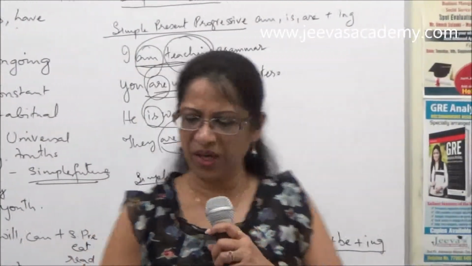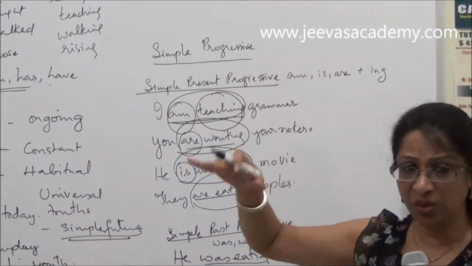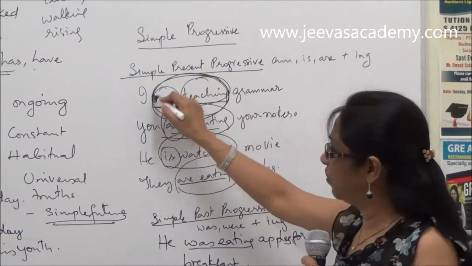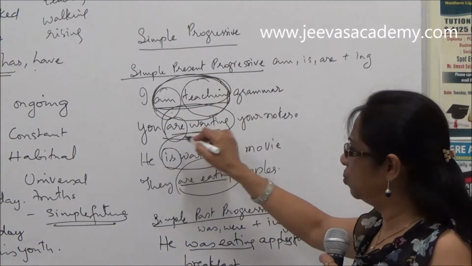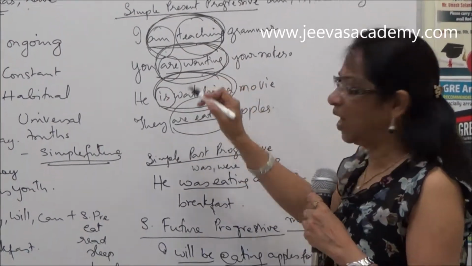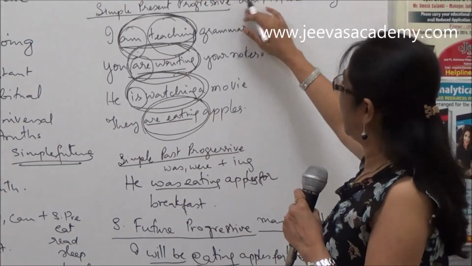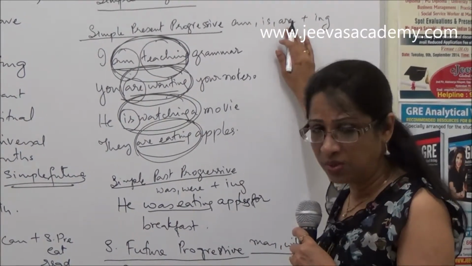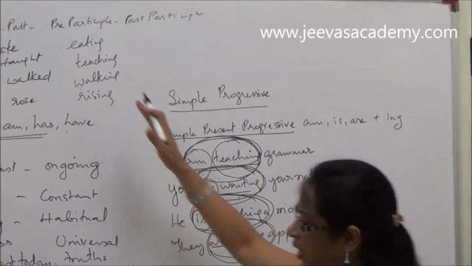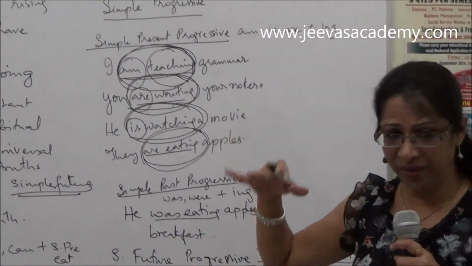In the simple tenses, we have also the progressive tenses. The simple present progressive, an action that is going on right now. I am teaching grammar. So my structure of my verb is am plus teaching. You are writing your notes. He is watching a movie. They are eating apples. So am, is, are, the be forms, plus the ing form. The ing form is the present participle form, used in the simple present progressive, which we use for actions that are going on right now.